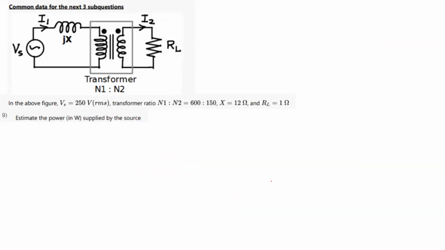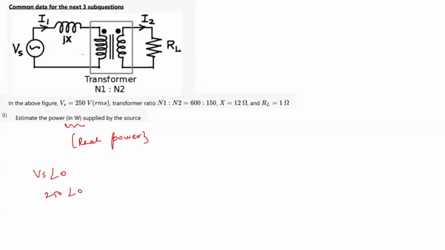Now we go to the next question. Now in this next question, what we have to do? You see, the person who asked me the doubt regarding the VA and watts. They are asking to estimate the power in watts. So they are asking you to find the real power supplied by the source. So Vs is angle 0. So this is 250 angle 0.